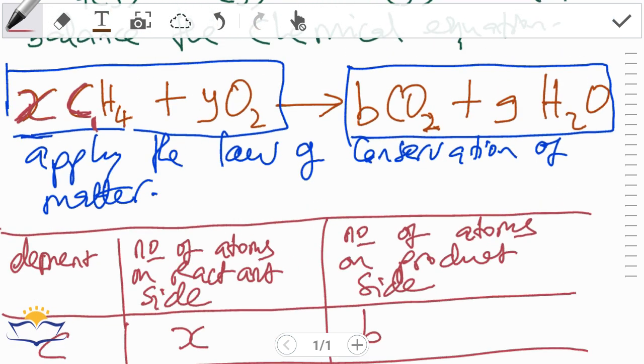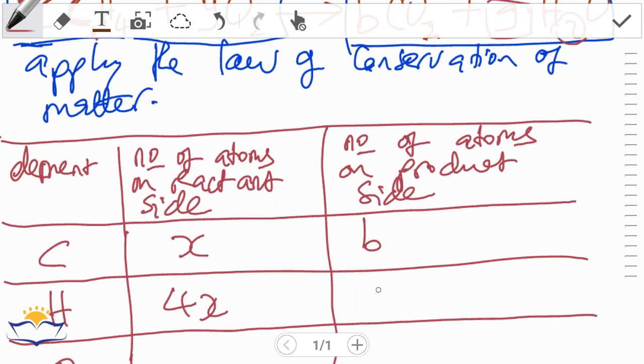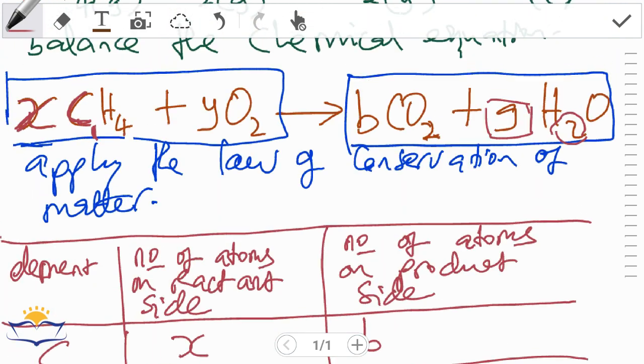On the product side, the number of hydrogen atoms is the coefficient g multiplied by the subscript 2. 2 times g gives us 2g.